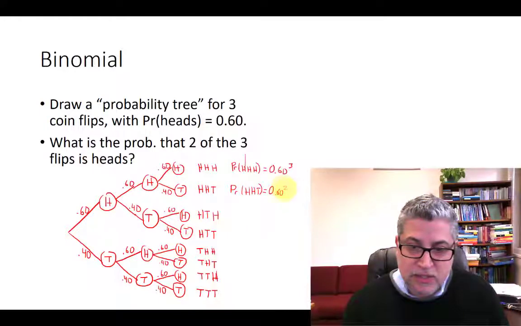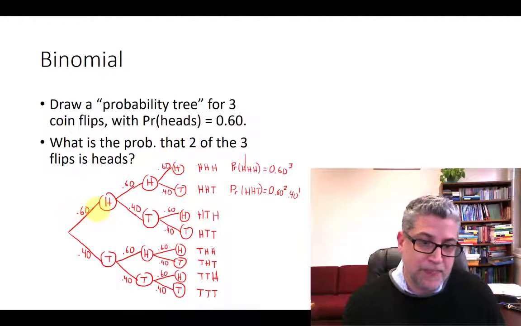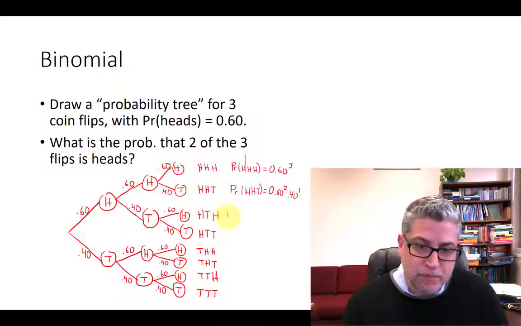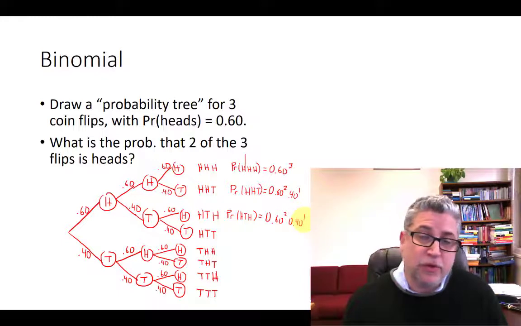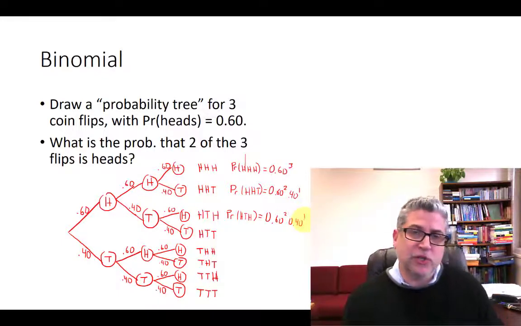That's 0.60 squared times 0.40 to the 1, right? 0.60 times 0.60 times 0.40. Let's do another one together. Heads, tails, heads. Well, that was 60% times 40% times 60%. So we can just group them like this. And so forth. Let me fill in the rest of the table, then we'll circle back.